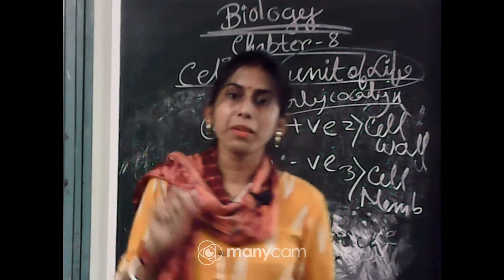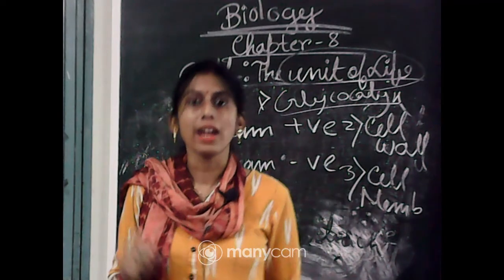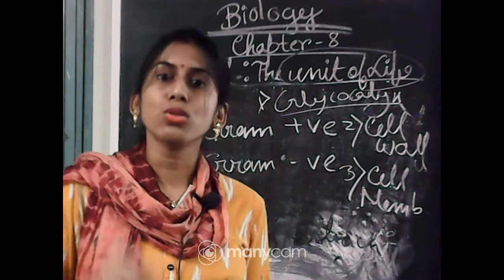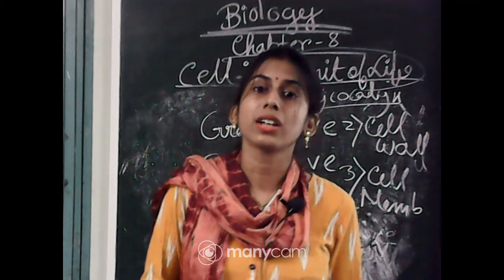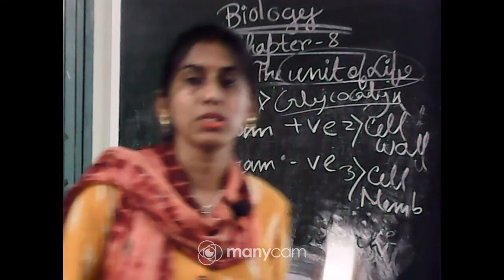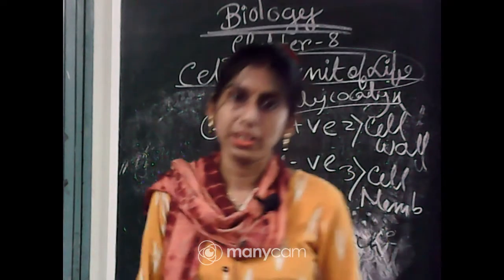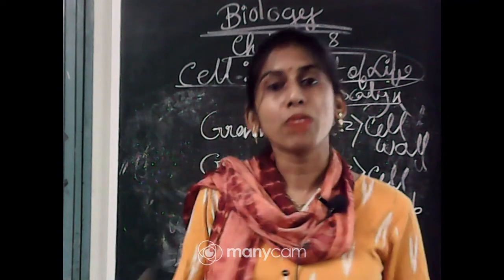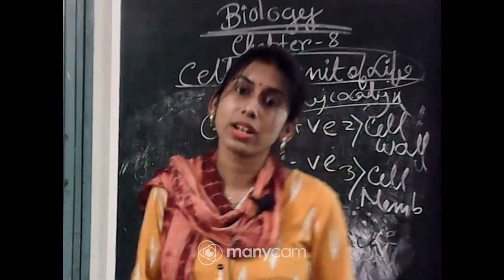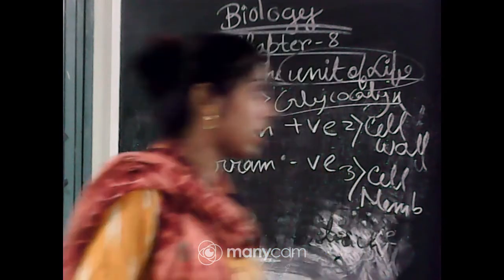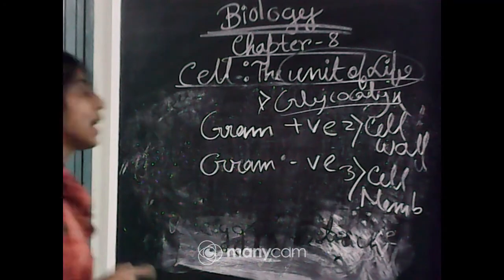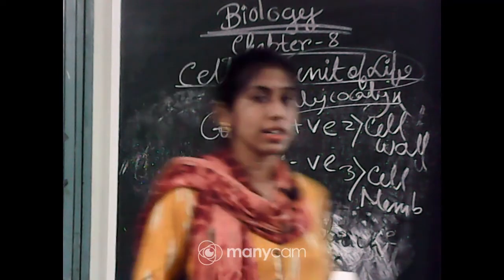Some bacteria gained the violet color and some did not. Those that gain the violet color are gram-positive, and those that do not are gram-negative. Why do gram-positive bacteria gain the violet color?